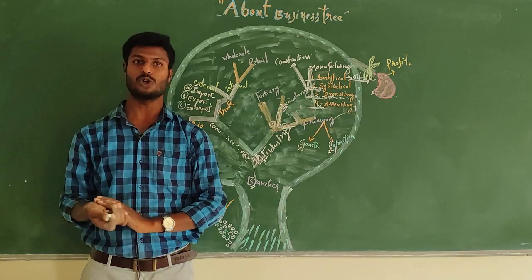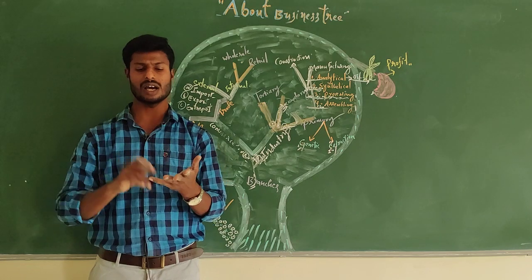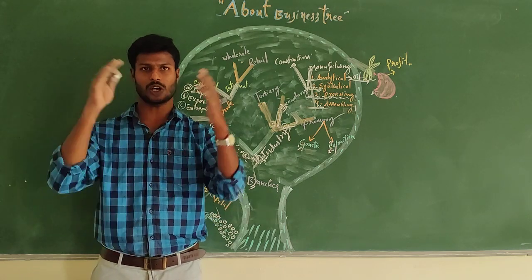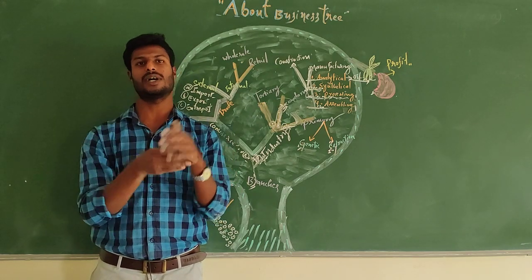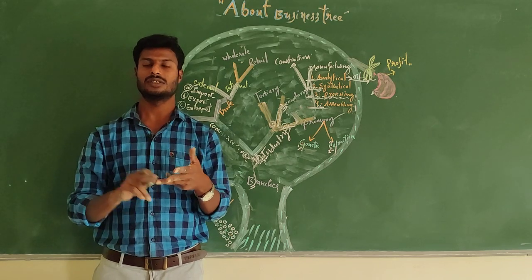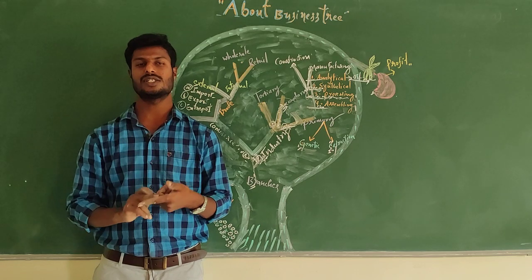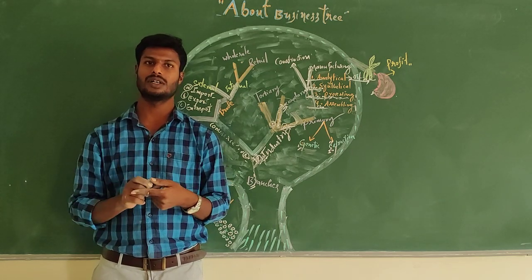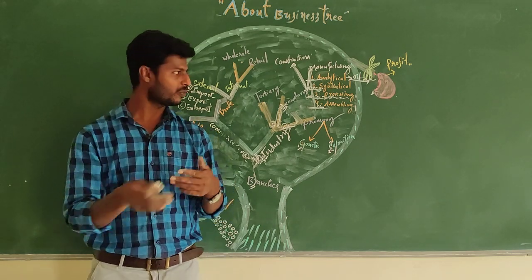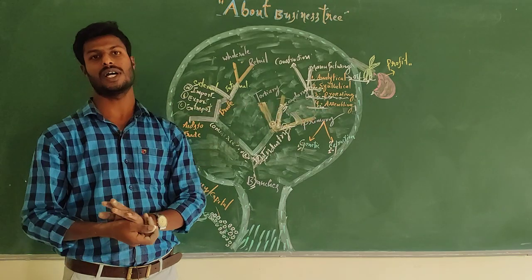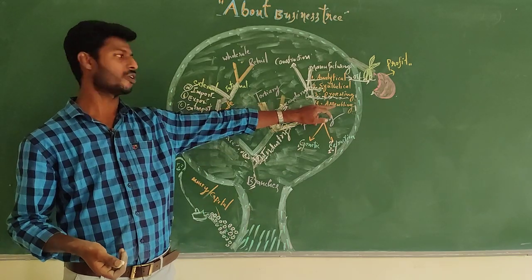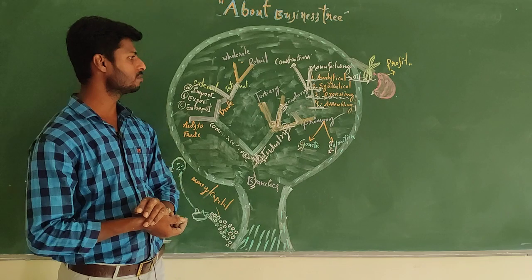Best example, automobile industries. Car manufacturing, right? To make a car, we need to connect so many spare parts. Example, motorbike, we need to connect so many spare parts. Example, computer, right? TV, laptop, CPU, right? We need to connect so many spare parts to make a single product, that is called assembling industry.